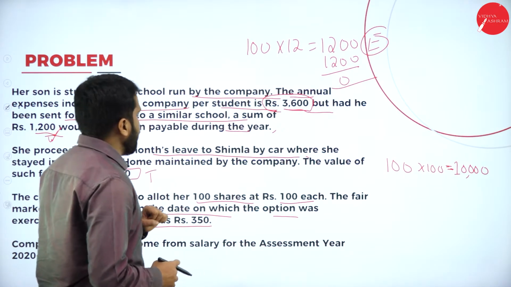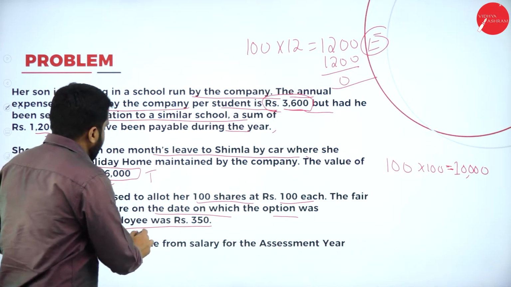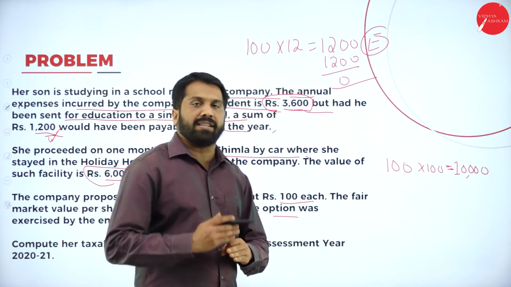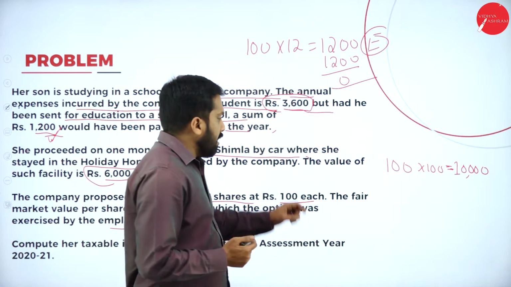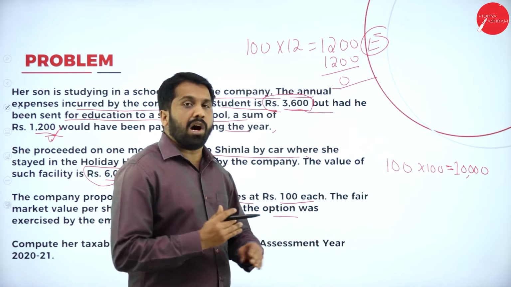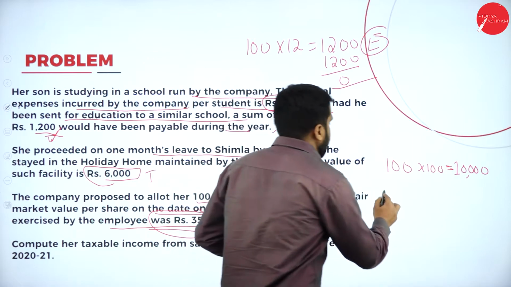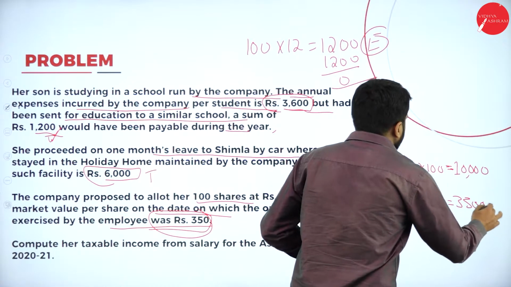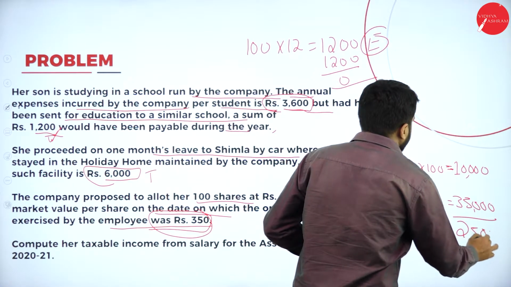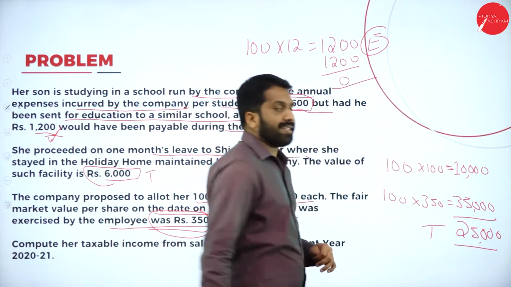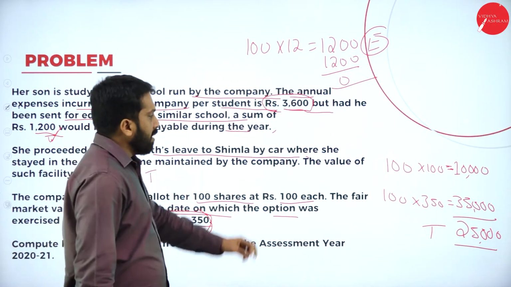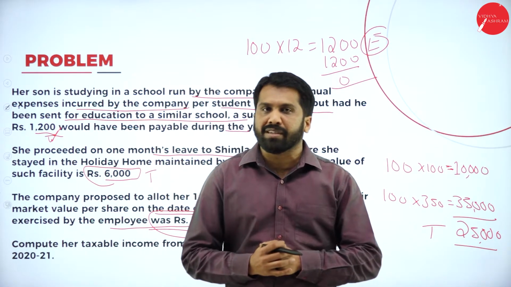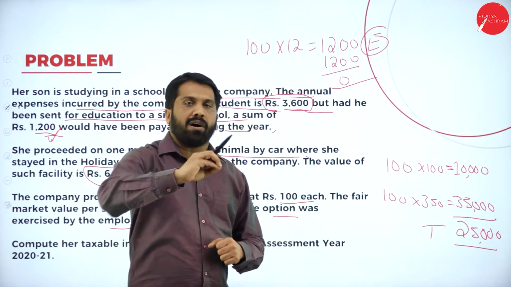Now, we are done with this, but the price on exercise by the employee was 350. Actually, if an outsider buys this share, what is the price? 350. At what price did she get it? 100. How much has she saved? Now, 100 multiplied with 350, this will be 35,000. She has saved how much? 25,000 is taxable. Hope you are clear. She has got, for example, you are working under some company XYZ. So, you are the employee of XYZ.